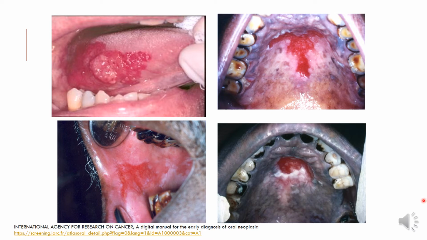These images are courtesy of the International Association of Cancer Research, and it's quite rare to give pure erythroplakia as a diagnosis in a clinical setting. Even if you are giving this diagnosis, you should be very cautious and very sure that you're looking at an erythroplakic lesion. Mind you, let me remind you that the majority of the time, even though it is so red, these lesions are asymptomatic. So the patient doesn't perceive pain and hence tends to postpone treatment or evade biopsy.